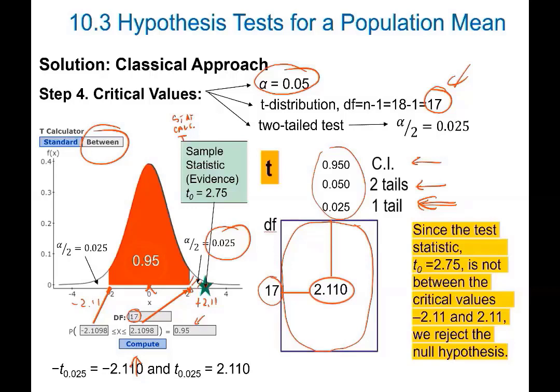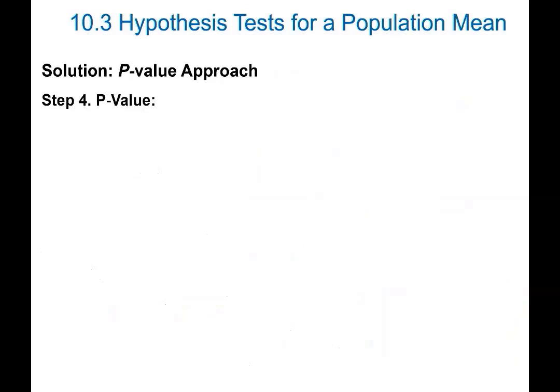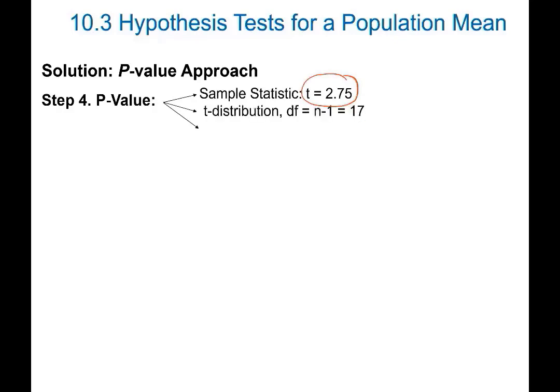Let's do the alternative procedure, p-value, step number 4. For p-value, remember, we don't need to find critical values. We compare the p-value of my evidence directly with alpha. The most important information to obtain the p-value is my evidence, which was condensed in this t-value, 2.75. My mathematical model in this case is a t-distribution with 17 degrees of freedom, and the kind of test is two-tailed.